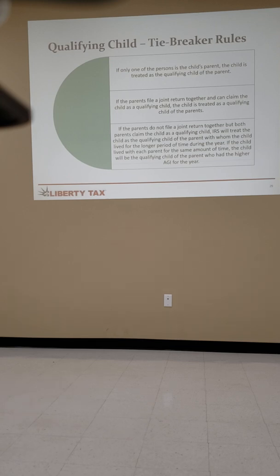We've talked about this. If only one of the persons is the child's parent, child is treated as qualifying child. We talked about that. Parents file a joint return together and claim the child as a qualifying child of the parents because they're doing a together return. If the parents do not file a joint return, but both parents claim the child, IRS will treat the child as the child of whom the child lived with for the longer period of time. We covered this. If the child lived with them same amount of time, it goes to the higher AGI. Now the question is, how do we know what's going on with the other parent if we're only talking to one parent?